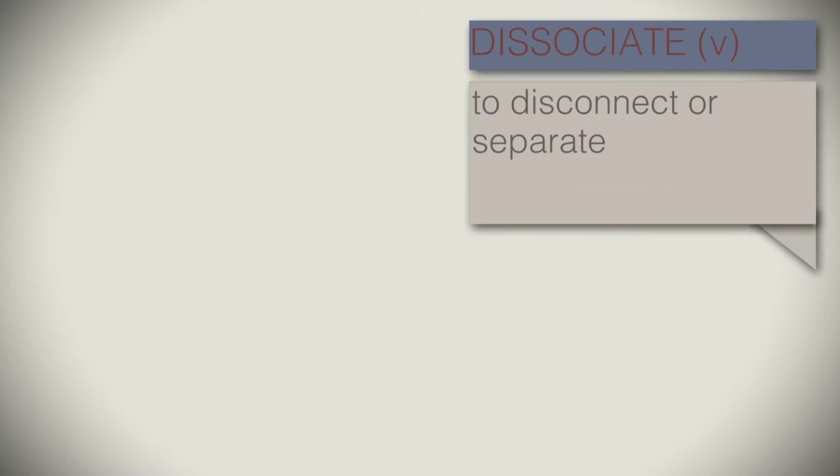Dissociate. Dissociate is a verb referring to the action to disconnect or separate something. For example, the director has tried to dissociate himself from his earlier films that were considered box office flops. He didn't want to be associated with them, so he dissociated himself from those films.